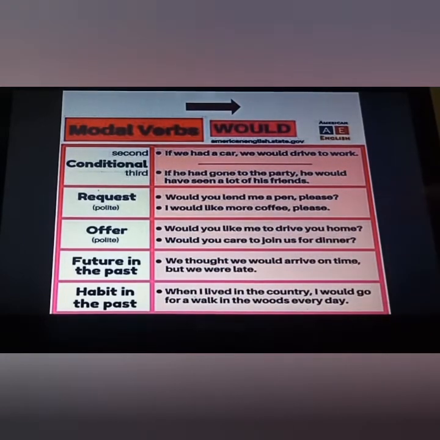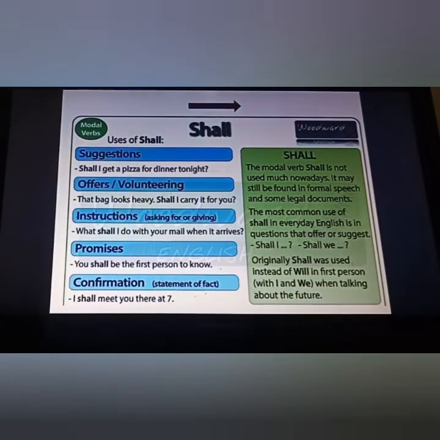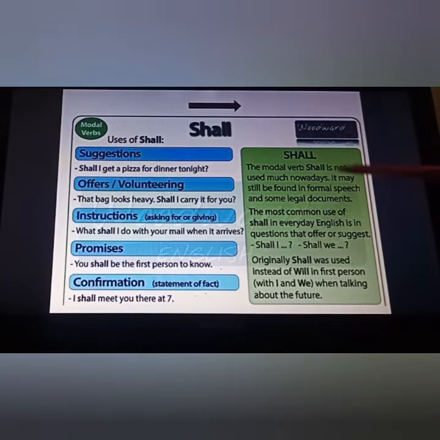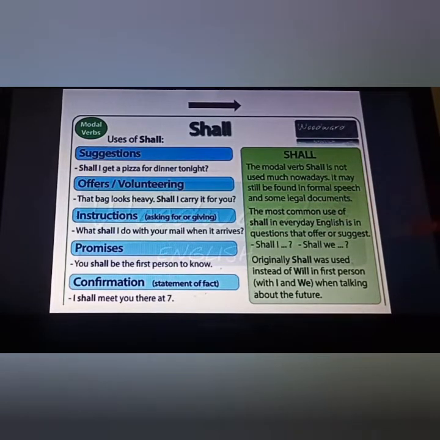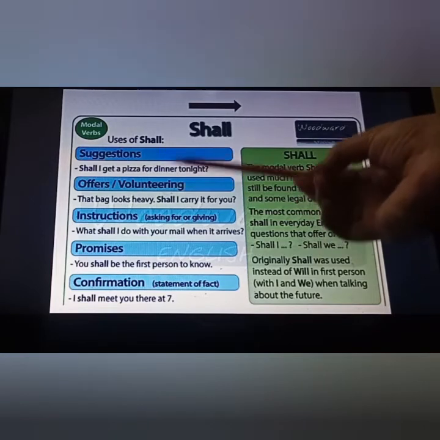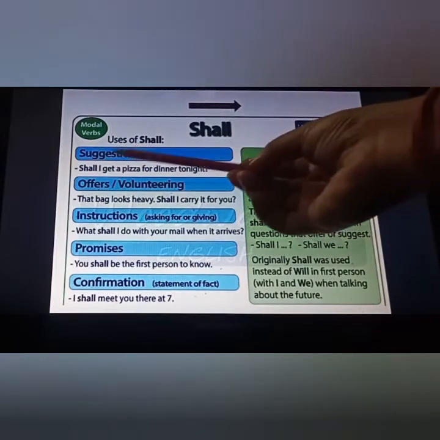Fine students. Now the last one modal, shall. The uses of shall, actually nowadays we are not using shall so much. It may still be found in the formal speech or some legal documents. Means nowadays we are using this modal shall very less actually, but generally in these two uses we are using, like suggestions.